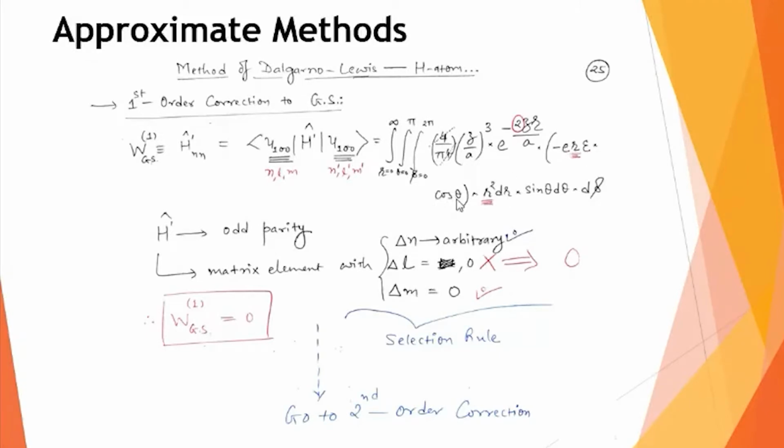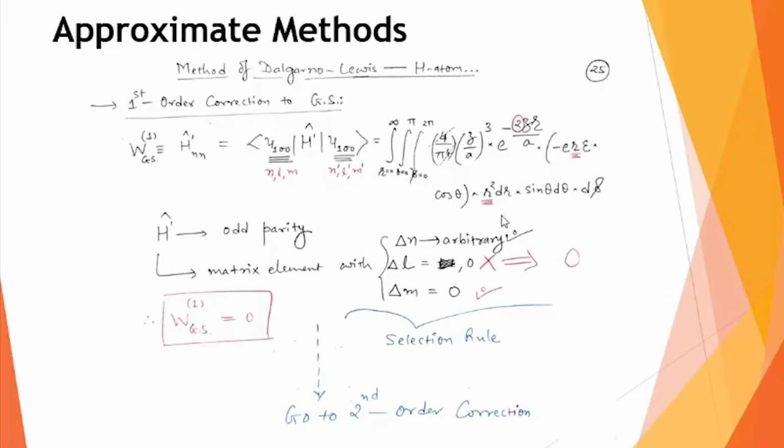Cos theta, so cos is always an even function. So you know that whether you write cos theta or cos minus theta, the answer will be the same. But there is the presence of r. In the equation for h dash, there is an r here, and you know that it is r raised to 1. So if you replace r by minus r, then the sign of h dash will change.